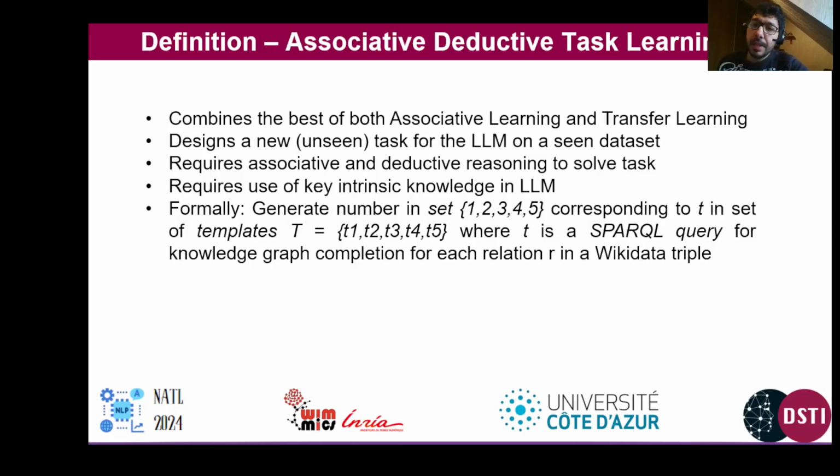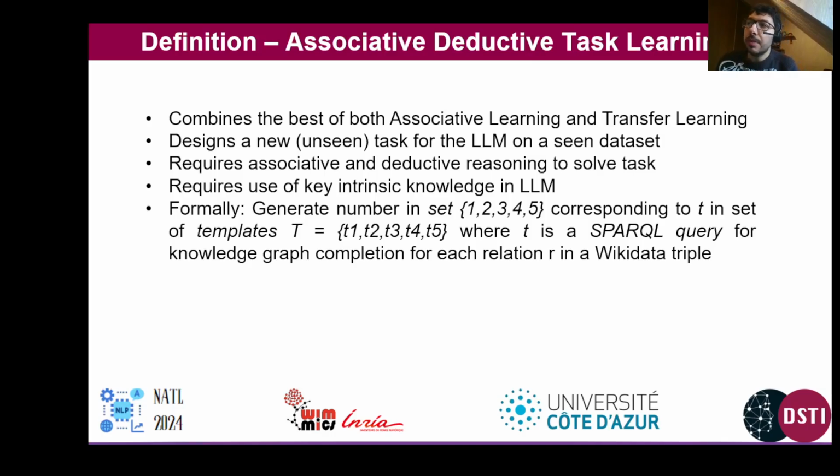The idea behind this, as I've said, is to combine the best of both associative learning and transfer learning, meaning designing a new task that the LLM is not aware of, does not know it exists, and the only thing that the LLM can use in order to solve this new task is some existing knowledge that it already learned by solving another task. So this is obviously a hard challenge for an LLM because it requires both associative and deductive reasoning to solve the task. It requires understanding the task and trying to derive some sort of correct solution from existing knowledge.